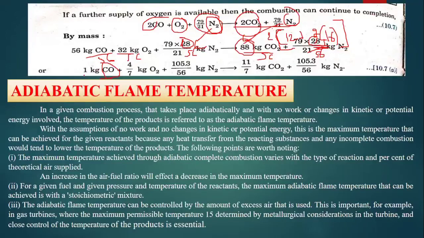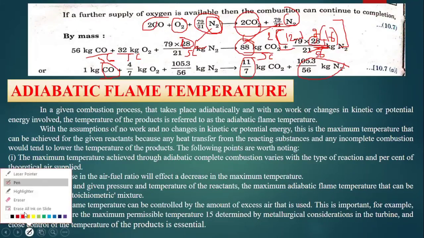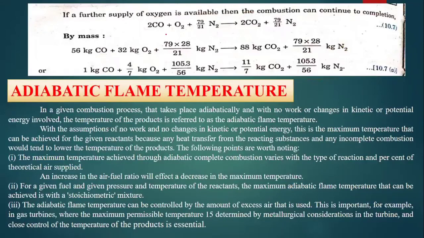So the equation is going to be like this: 1 kg carbon monoxide plus 4 by 7 kg O2 plus 105.3 by 56 kg nitrogen gives us 11 by 7 kg CO2 plus 105.3 by 56 kg of N2. Or else, instead of taking fractions, you can also take numerical values, whole numbers also you can take. So in that way we are going to do different analysis.